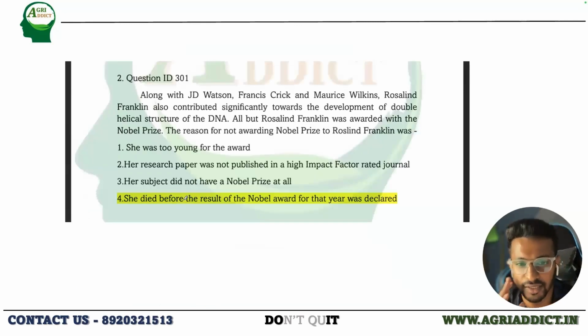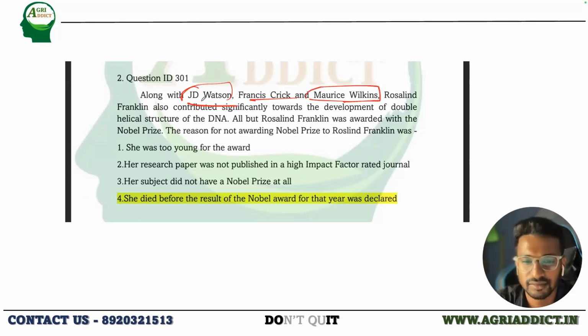The answer is already here. So this is the one thing that we have discussed in the history of genetics, right? So why was it the Nobel Prize? I asked you the same question, why it was awarded to only these three scientists. So none of you have answered it. See the importance. James Watson, Francis Crick, Maurice Wilkins, and Rosalind Franklin contributed significantly, and we have discussed in detail what their contributions are, right? But Rosalind Franklin was not awarded the Nobel Prize.